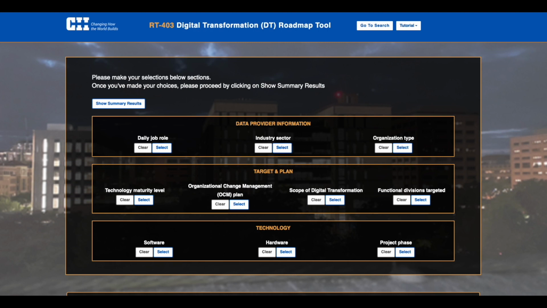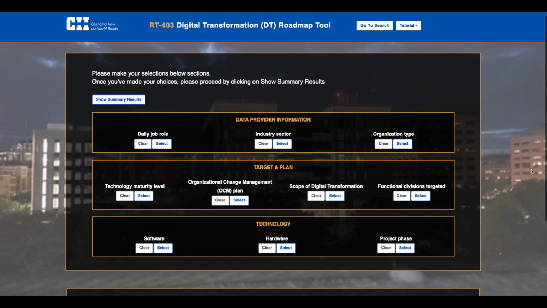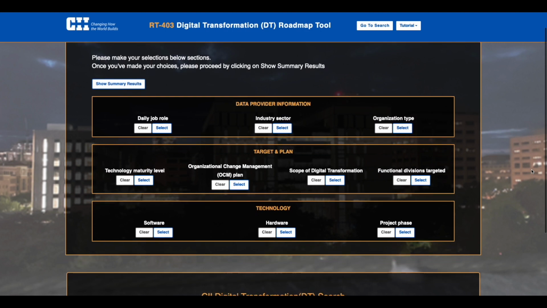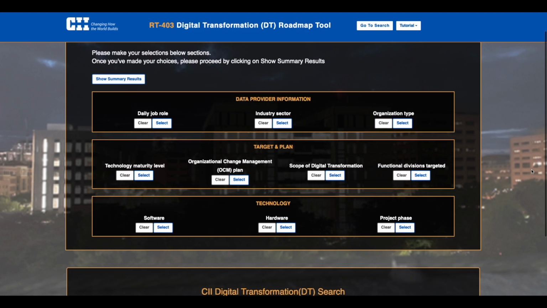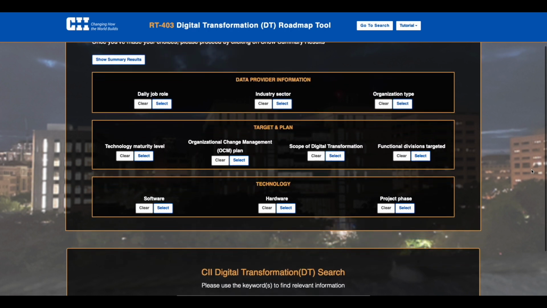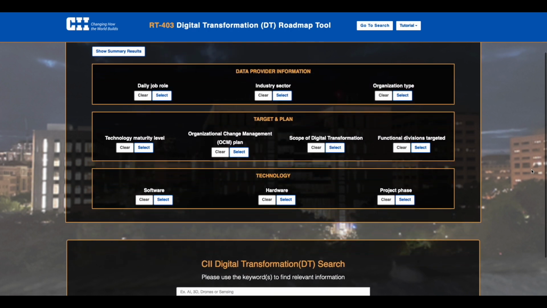I can search by things like data provider information. This organizes results based on who responded to our survey and interviews. I could also search based on target and plan, so I can see what were the targets and plans reported by those who responded to our survey and interview. Finally, I can also search by technology and pick specific softwares, hardwares, or project phases when these tools were deployed that may be of interest to me.